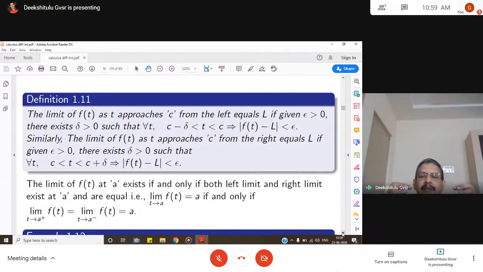Now we have left limit and right limit. When did we say that the limit of the function exists? That is the important thing. That is a test. In fact, that is how we test whether the limit exists or not. If you consider left limit and right limit, both of them must be equal. So the statement here is the limit of f of t as t tends to a exists if and only if both the left and right limits exist and are equal. That means limit t tends to a plus f of t must be equal to limit t tends to a minus f of t, which is equal to the limit.